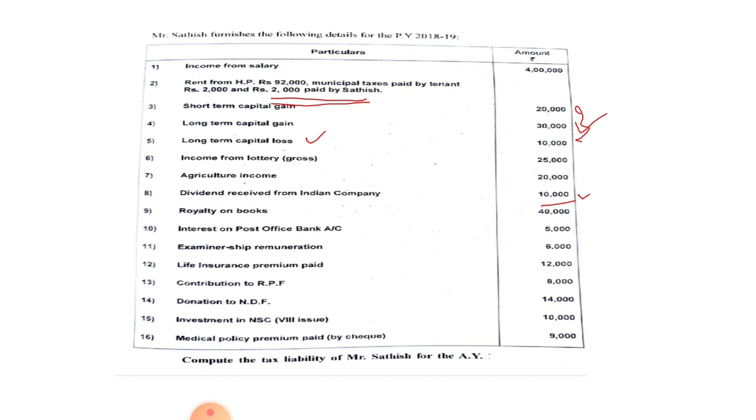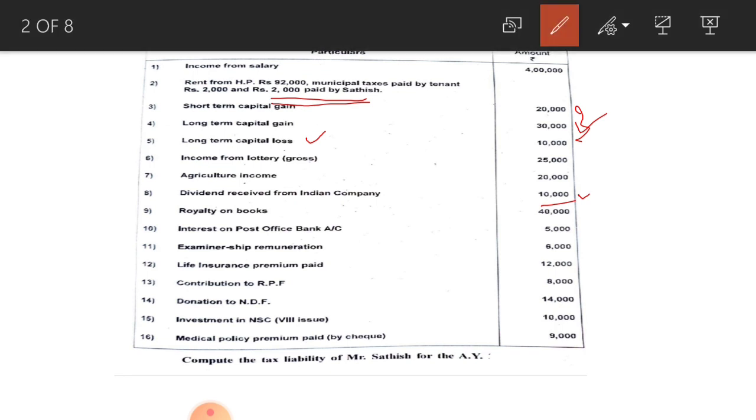The balance amount 1,500 is taxable under income from other sources, and this can be deductible under section 80TTA, that difference amount 1,500 rupees, because 3,500 is exempted from tax.